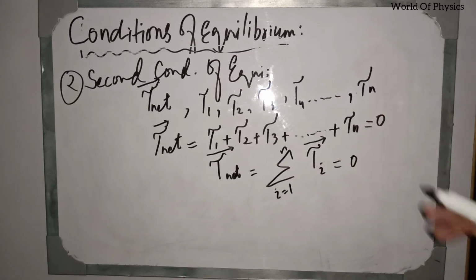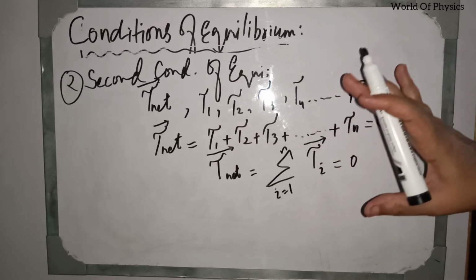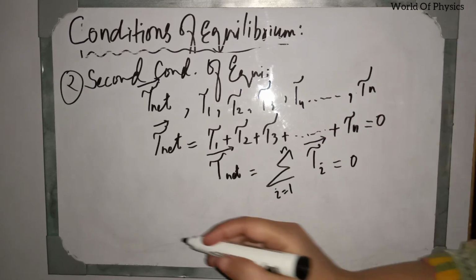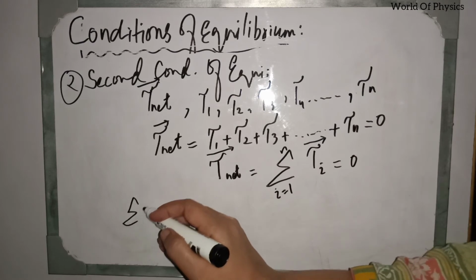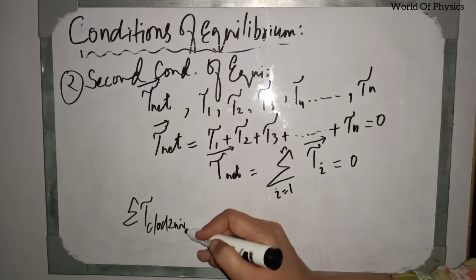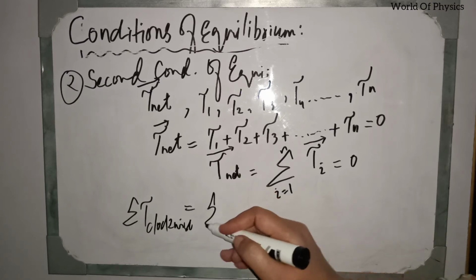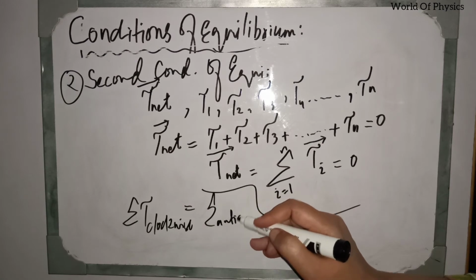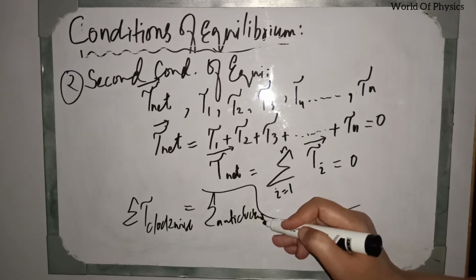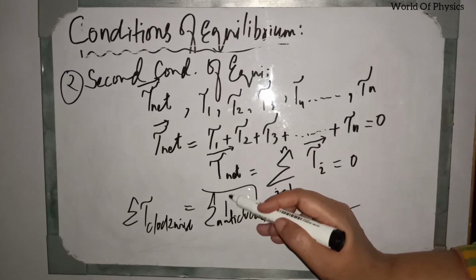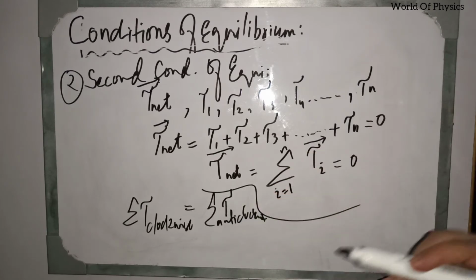Now we can express this condition in one more way. That way is: the sum of clockwise torques should be equal to the sum of anti-clockwise torques. This is the second way in which we can express the second condition.